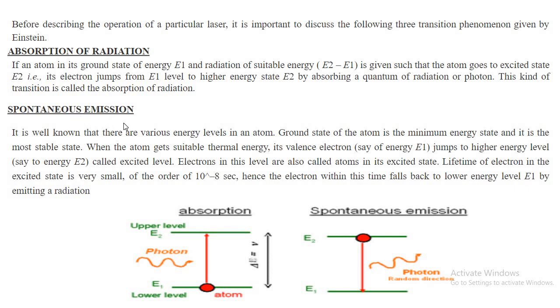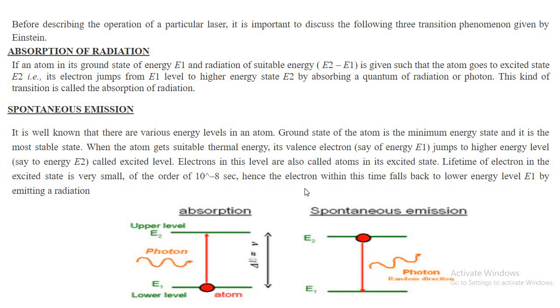Now comes the case of spontaneous emission, or the case of emission. After absorption, the electron moves from ground state to excited state. In this process, it is going to lose the absorbed amount of energy. So after some time, it must come back to the ground state again. And in this process, the absorbed energy will be released, and obviously the released energy will be in the form of a photon.